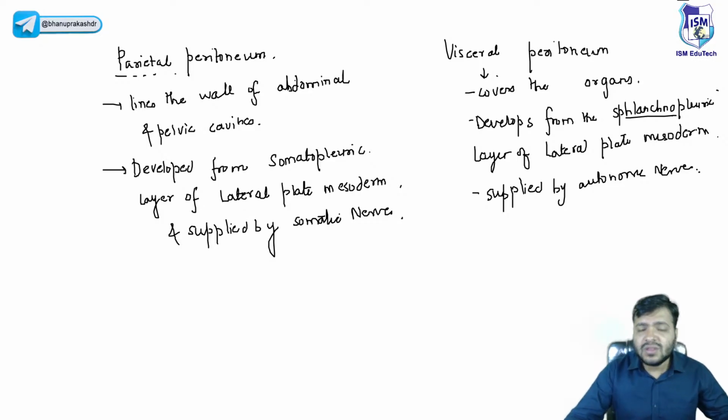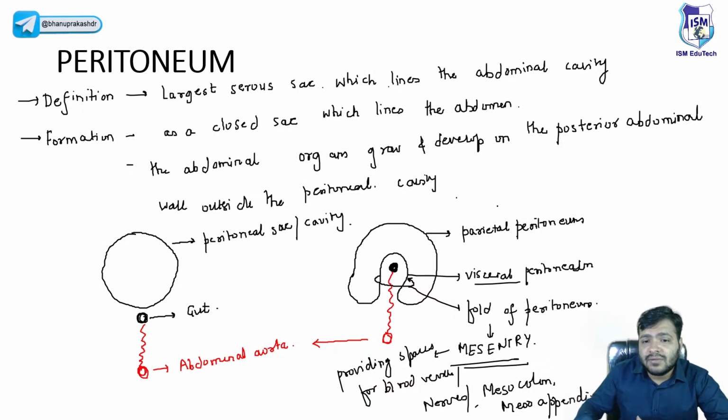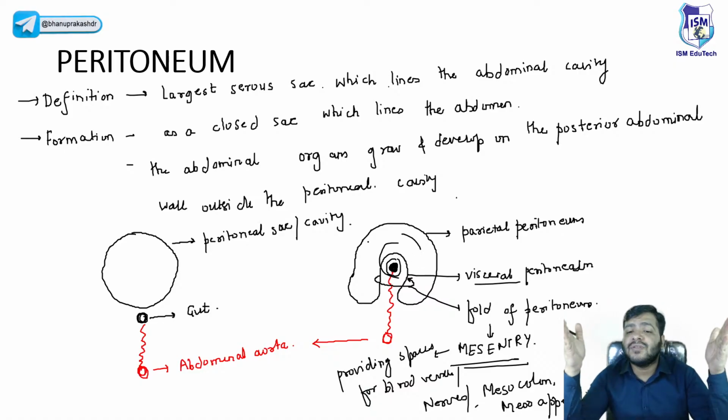Now, during the course of time, what will happen? The organs, the gut will develop. It will push the visceral peritoneum towards the parietal peritoneum.